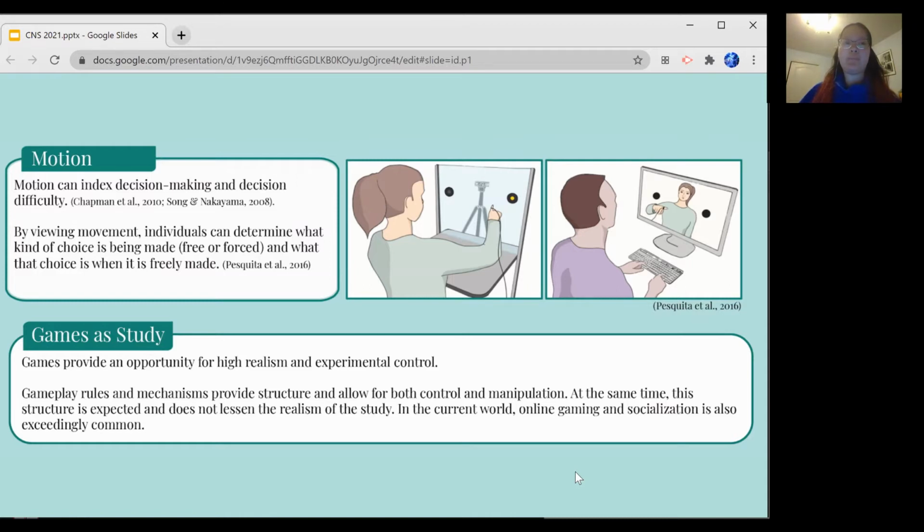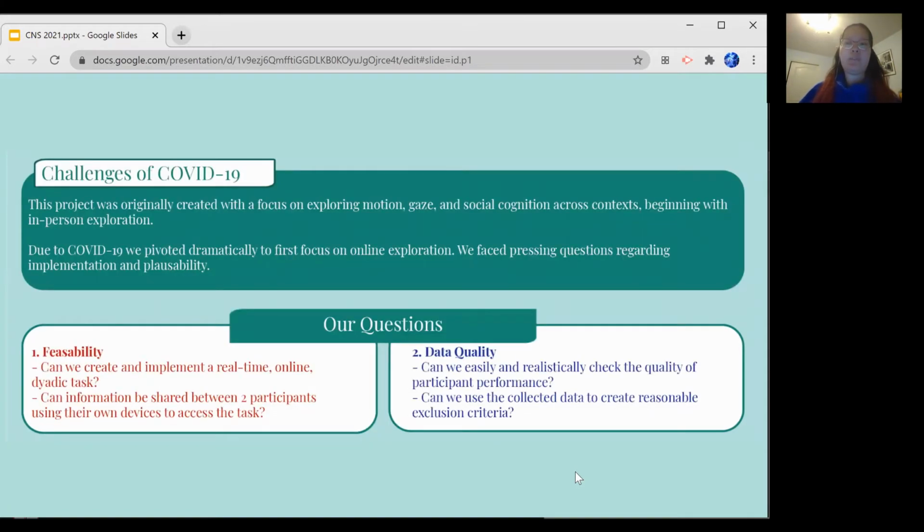The structure afforded from games creates expected structure for cognition and behavior, allowing for high realism and experimental control. The larger goal of this investigation is to explore different aspects of social cognition, such as gaze and motion, across contexts. With the change in research due to COVID-19, we pivoted to designing an online version of our study. This prompted our two questions.